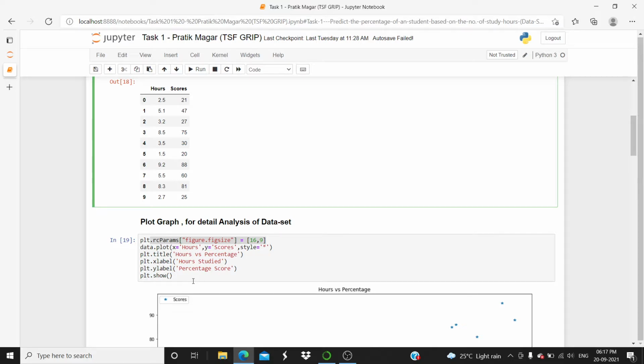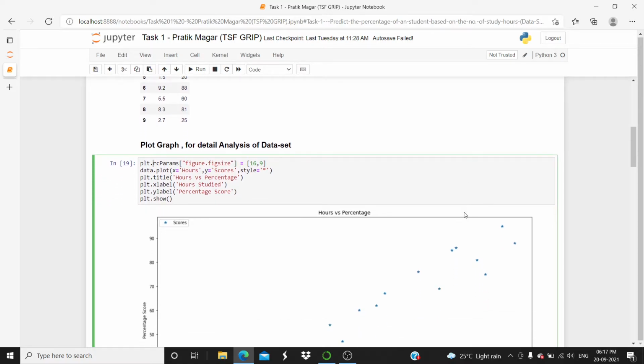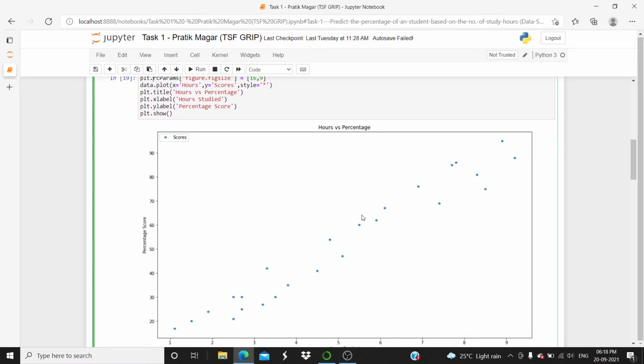Now we are going to visualize our data. So to visualize our data, we will plot it using matplotlib. First we are giving dot rcParams figure dot figure size equal to 16, 9, because it should be a big figure, so we can see it easily. After that, so here is the figure.